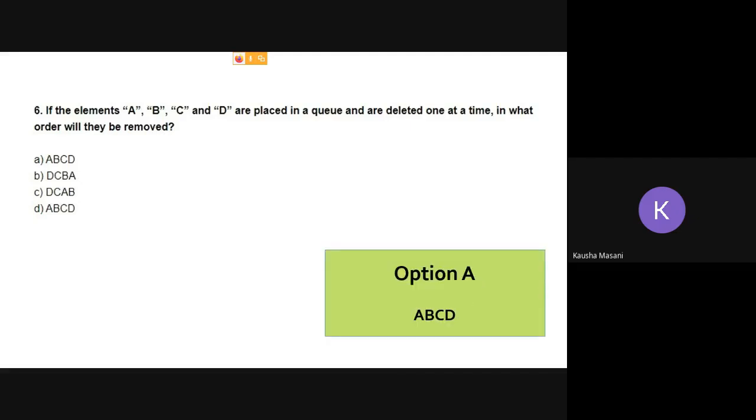Okay. So your option A or your option D, they both are correct because both are same: A, B, C, D. Because here they have just told us Q. They have not mentioned which kind of Q. So you have to take your general Q. So Q, first in, first out. Correct? So A, B, C, D are placed, and in that manner only they are going to get removed. Fine?